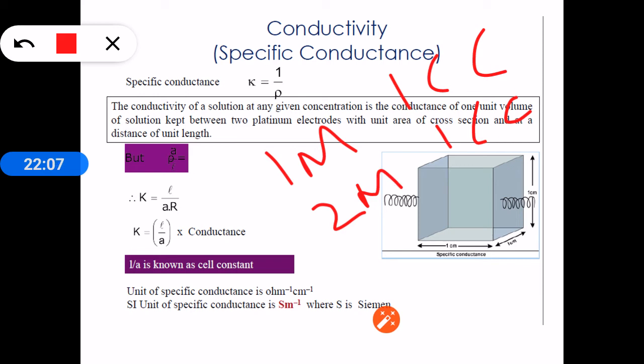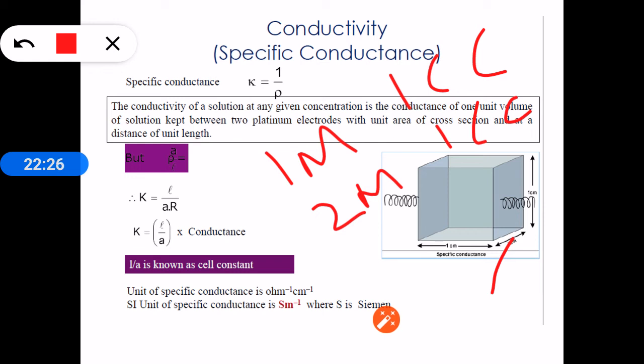So the conductance of electrolytic conductors depends upon concentration. So instead of expressing the conductance in terms of volume, it is better to express it in terms of concentration, because conductance changes with the concentration, and conductance is an extensive property.